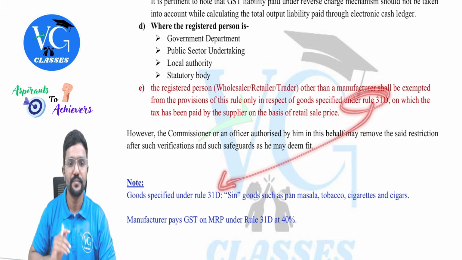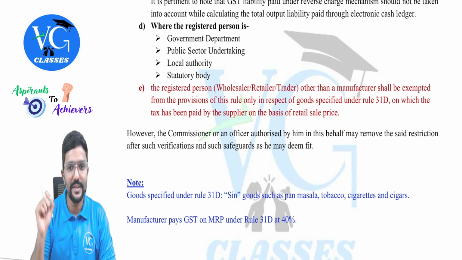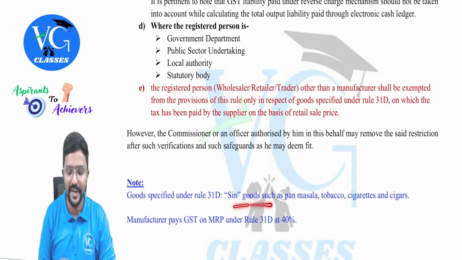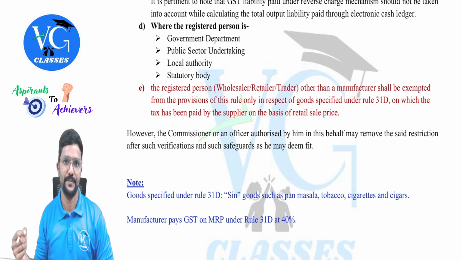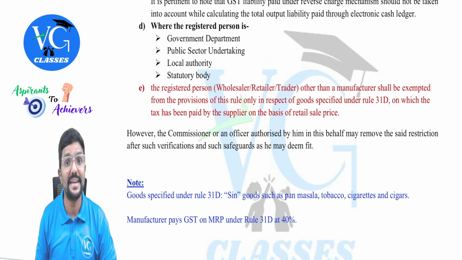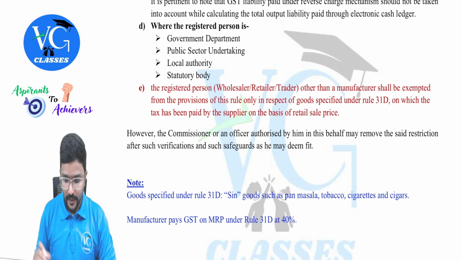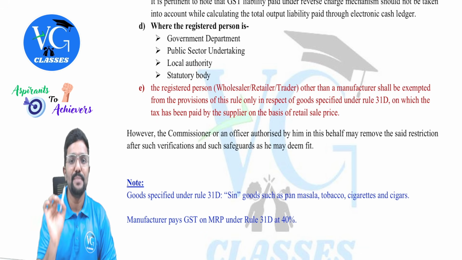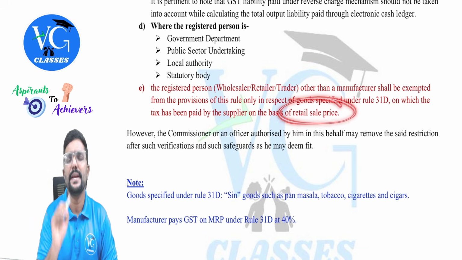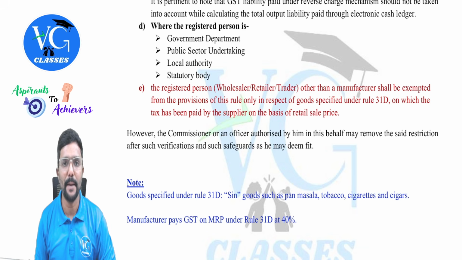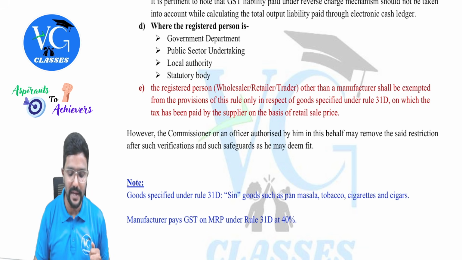Goods specified under Rule 31D, which is nothing but sin goods, we call it as, such as pan masala, tobacco, cigarettes, and cigars. We also call it as demerit goods. On which the tax has been paid by the supplier on the basis of retail sale price, which is nothing but MRP, guys. What is it? I will try to explain with an example.